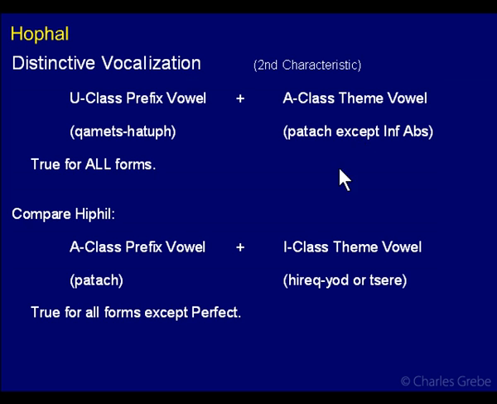Okay. And then the other thing is that this distinctive vocalization for the Hofal is true for all the forms, except for the infinitive absolute, because it has that tsere there. But really, it's true for all forms, while in the Hiphil, it's true for all except for the perfect. The perfect was different.